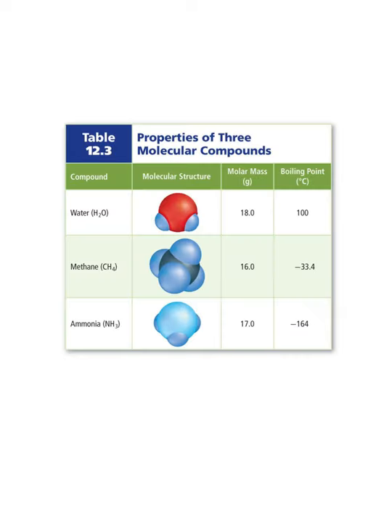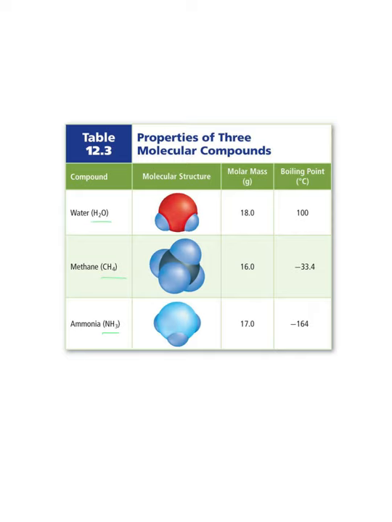So learning to analyze information is quite important. Given these three molecules, water, methane, and ammonia, which one of these three molecules do you think has the highest intermolecular forces, specifically hydrogen bond? Because all three of them have hydrogen in them. Now with methane, it's going to be pretty low because it's even. Ammonia, even though it's uneven, is surprisingly even lower based on the data. Now, how do I know that?